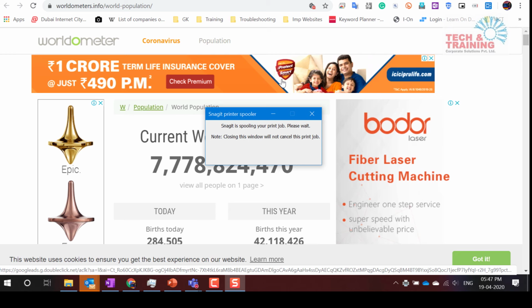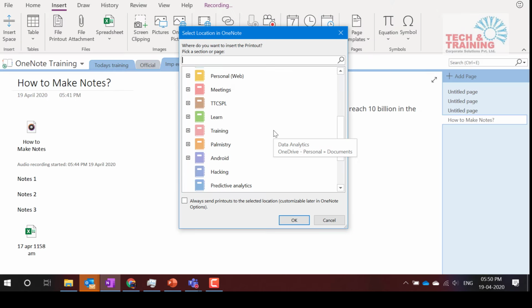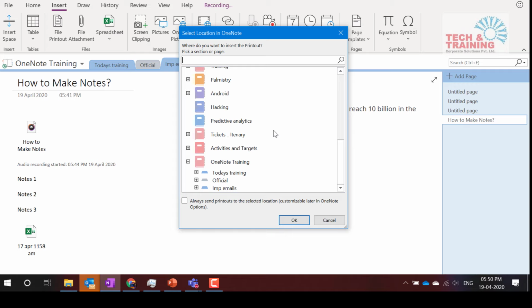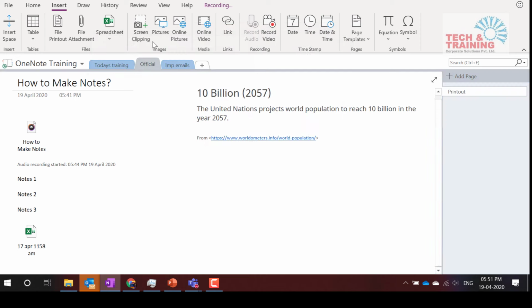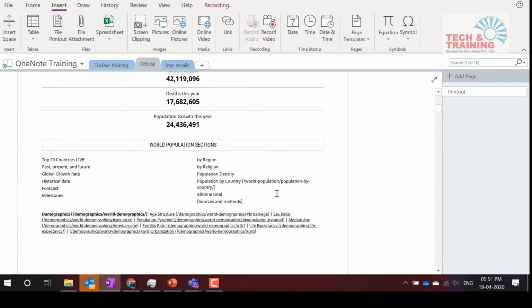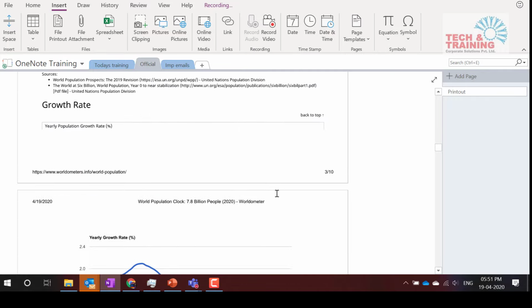Now it is going to ask me, where do I want to paste this OneNote printing? So I come here and this is OneNote training. Let's say I select OneNote training, this particular section. Let me put it in this section and in one page. If I want these pages to come in different pages, I'll select a section. If I want the entire website to be in one particular page, I'll select untitled page and I click OK. So now that entire document will be printed within my OneNote notebook.